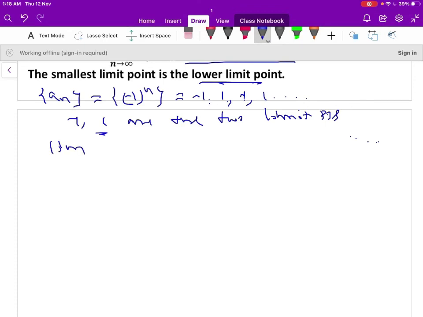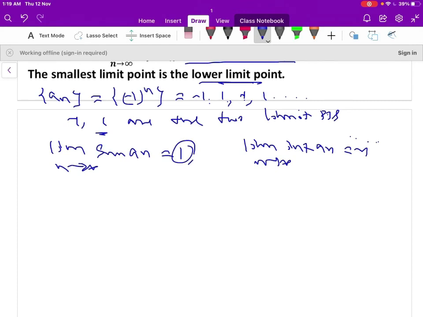The limit of the supremum of an as n tends to infinity is equal to plus 1, and the limit of the infimum of an as n tends to infinity is equal to minus 1. So 1 is the greatest limit point and minus 1 is the least limit point. Therefore 1 is the upper limit and minus 1 is the lower limit of the sequence.